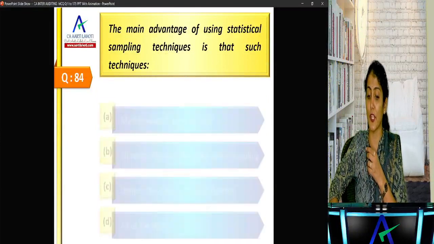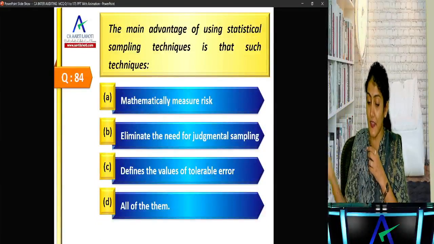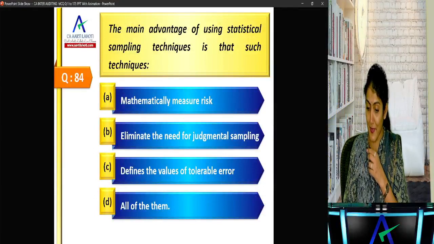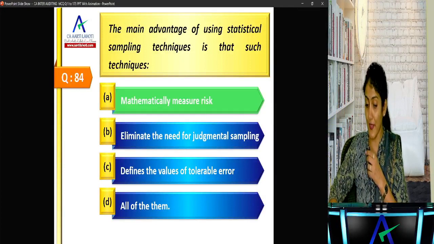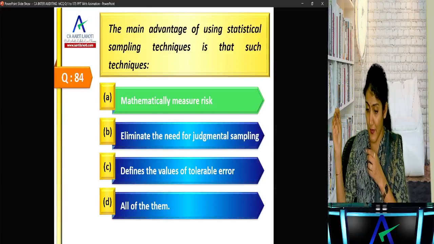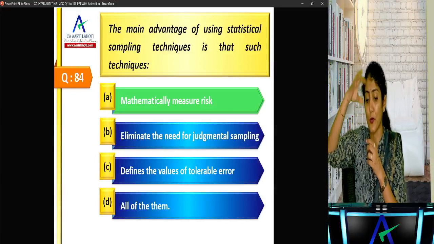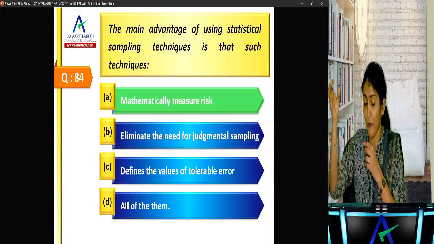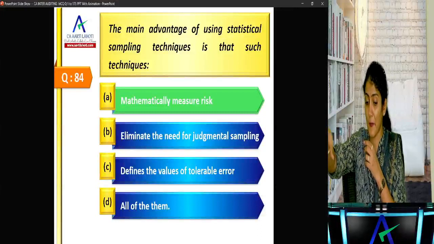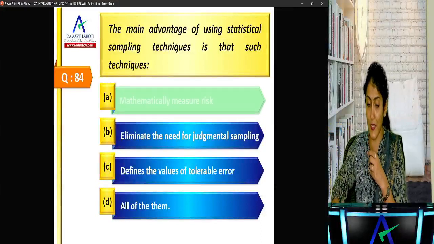The main advantage of using statistical sampling techniques is that such techniques mathematically measure the risk, eliminate the need for judgmental sampling, define the value of tolerable error, or all of them, right? So we don't study any of these others. So mathematically measure the risk, right? Eliminate the need for judgmental sampling? No, that's the judgment of the auditor, whether to do statistical or non-statistical. If you look into the advantages of statistical sampling in your book, what does it say? It mathematically measures the risk.